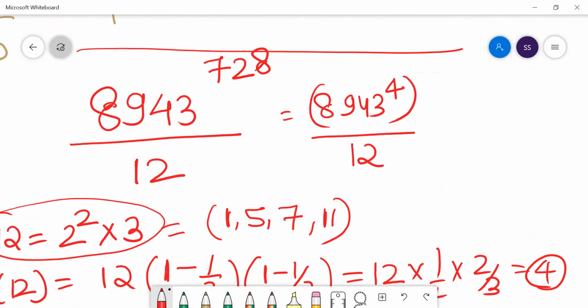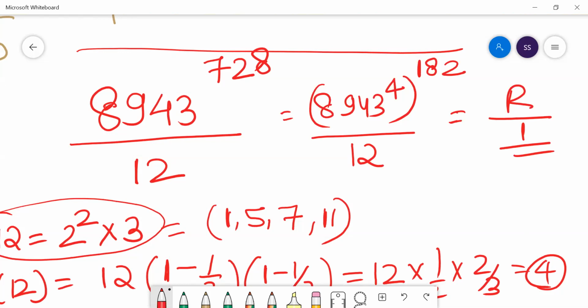Now if you see this number, this is 1, this is 1, this is 32. 32 means 8 then 2, so it's completely divisible. It is completely divisible by 4, so it's a power factor of 4. So what remainder will it give you? It will give you a remainder of 1 only. So, simple problem. I hope you understood the concept of Euler.